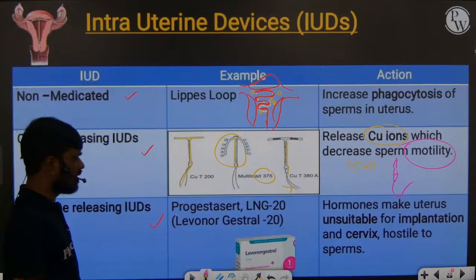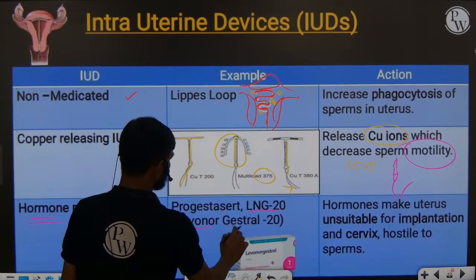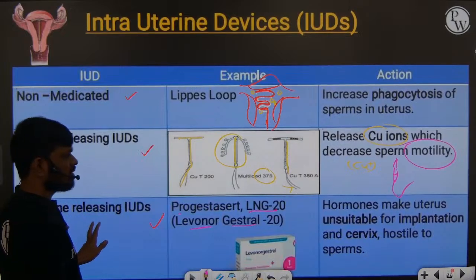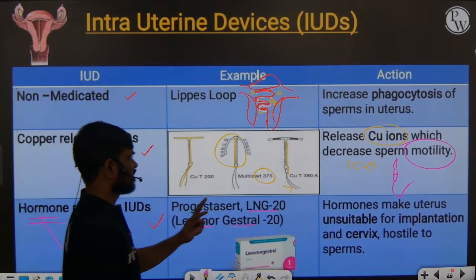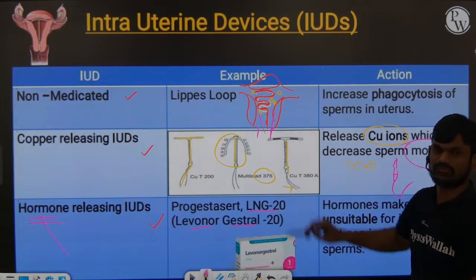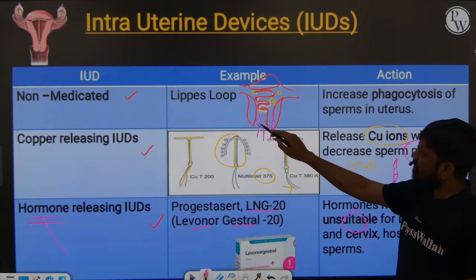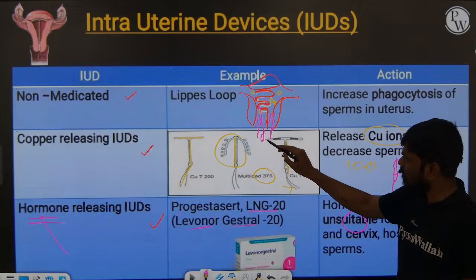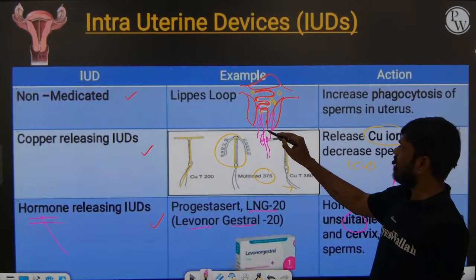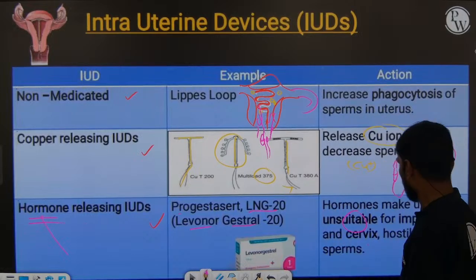Next, hormone-releasing intrauterine devices. Examples: progestasert, LNG-20, levonorgestrel 20. LNG means levonorgestrel. Once these hormones are released, they make the cervix and uterine cavity unsuitable for the movement of the sperm. The sperm do not reach the ampullary region, and they prevent fertilization.